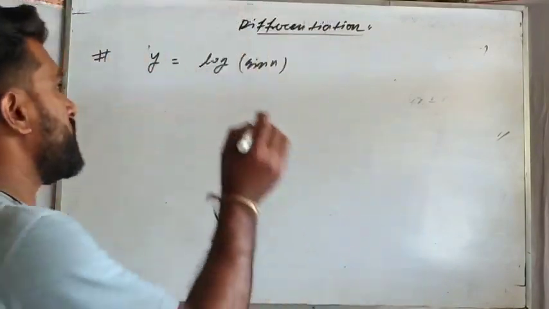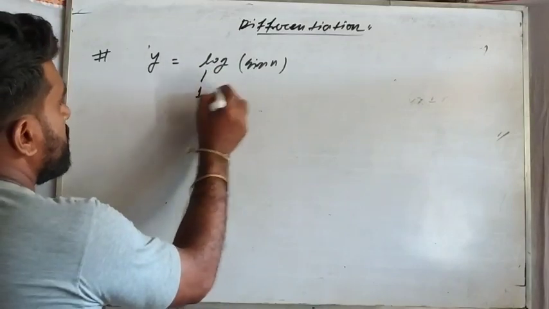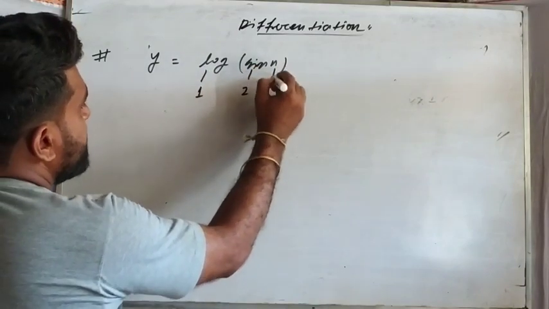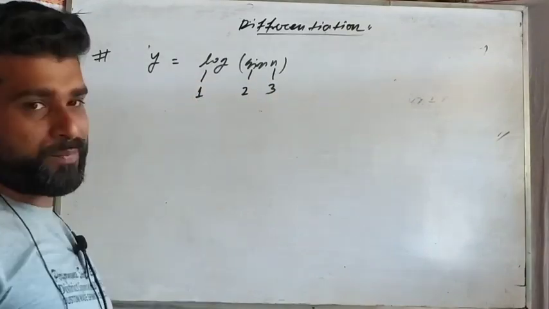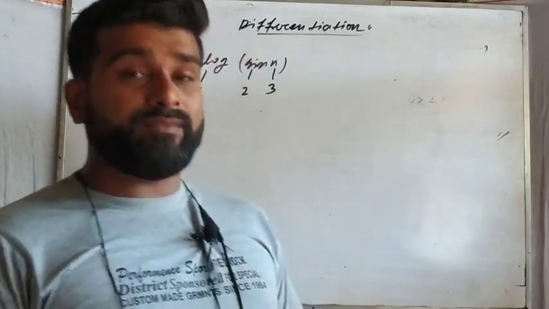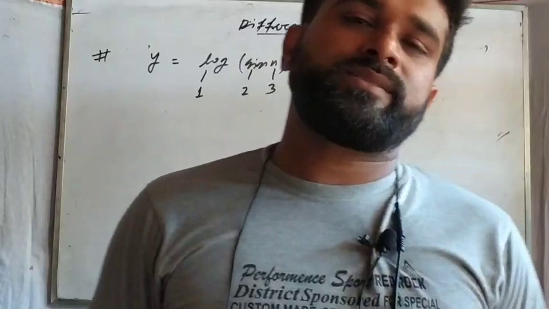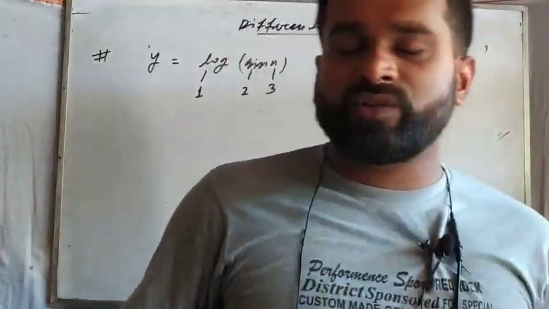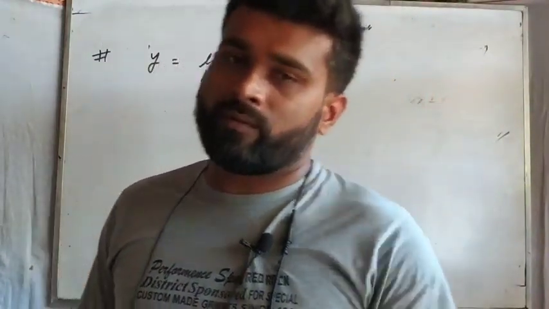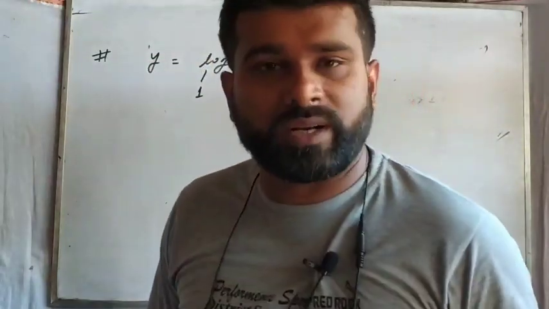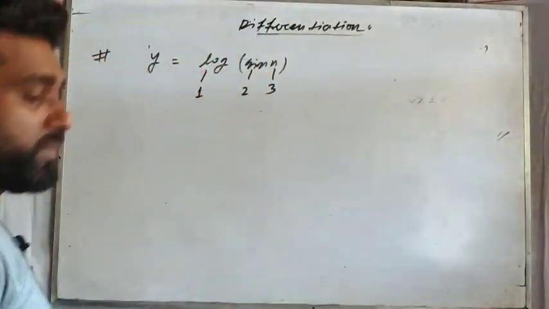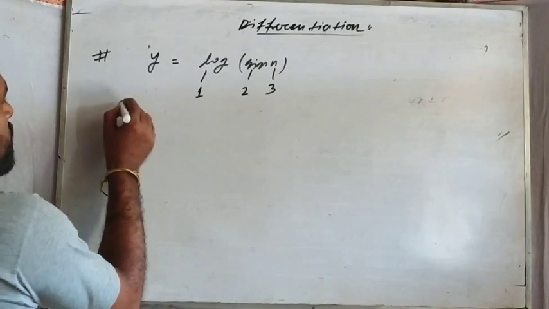That means log first expression, sine second expression, and this x will be third expression. Okay, that means if you have the three expressions, that means 3 times the differentiation should be chosen for this particular question. कैसे? देखो कैसे करते हैं.